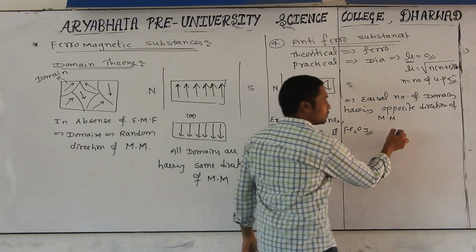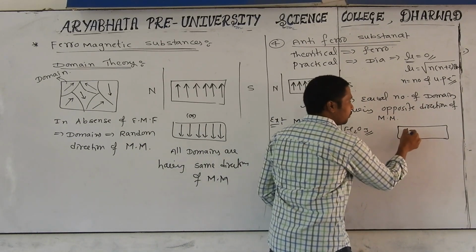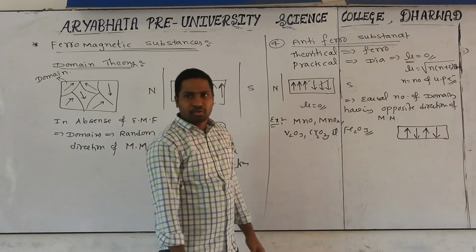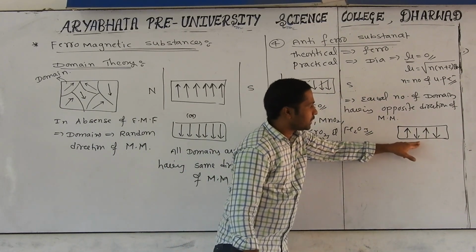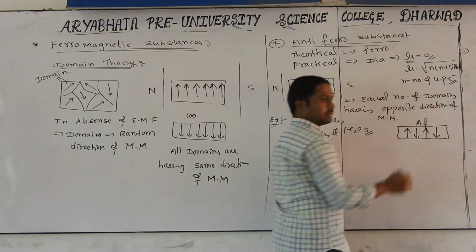Just I will ask you one more question. You see, if you take for example 4 domains. Out of 4 domains, they are existing like this. Is it para, ferro, or anti-ferro? Anti-ferro. Why? Because 2 domains are in upward direction, 2 domains in downward direction. That's why it is called an anti-ferro substance.